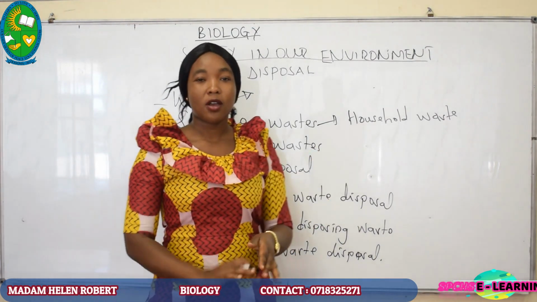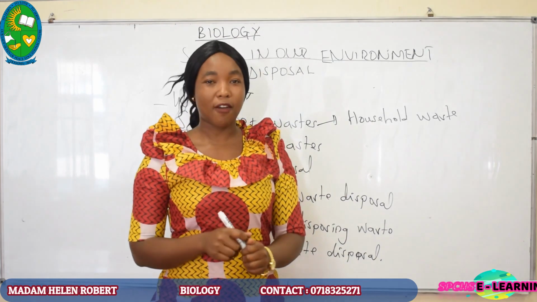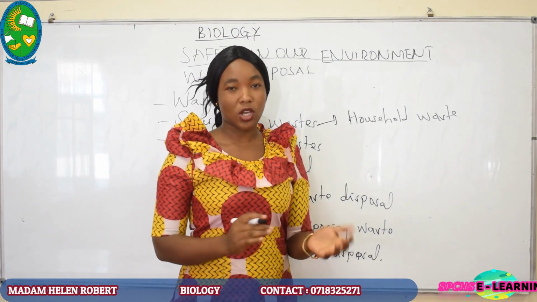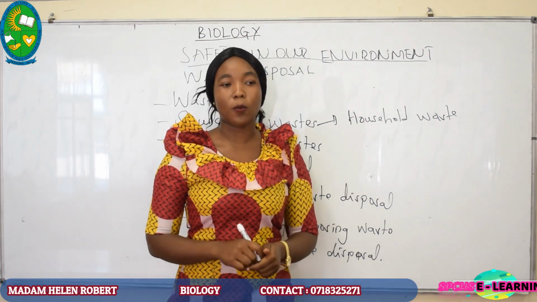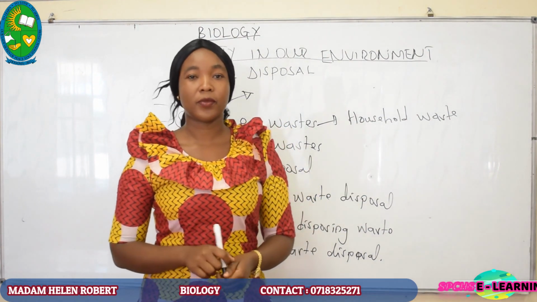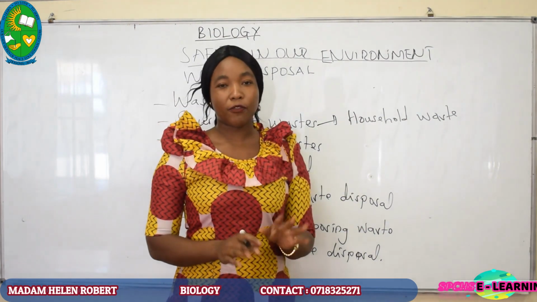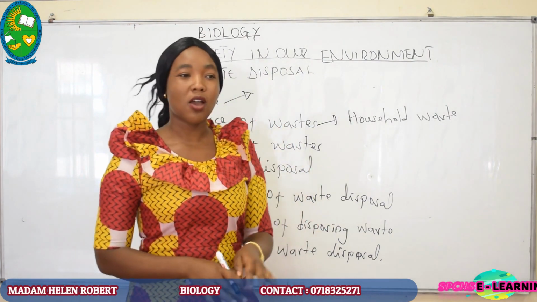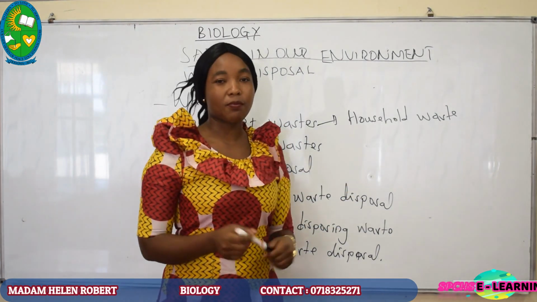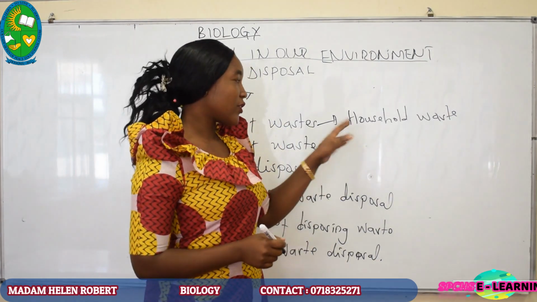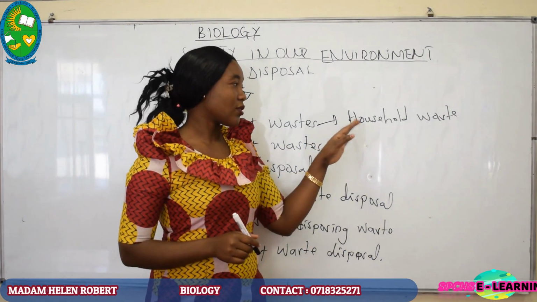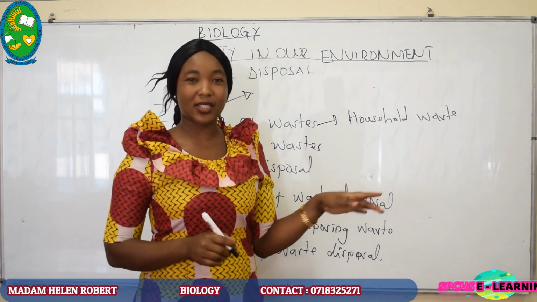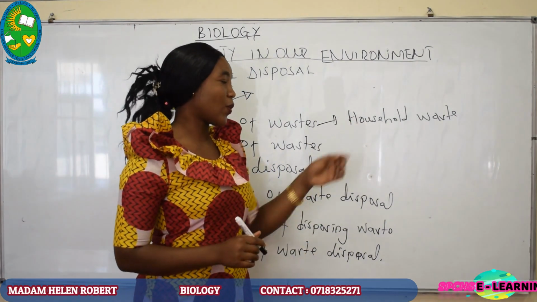Also, the water which has been used to wash the utensils is generated from home. The containers that have been used, for example, water bottles or other containers, which have been generated from home, those are called household wastes. They are generated from the home.